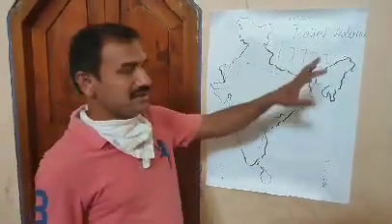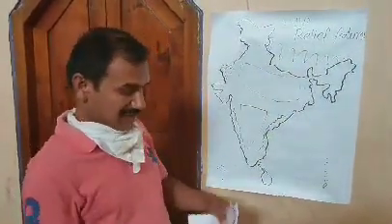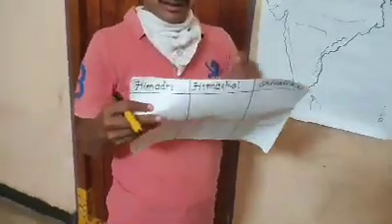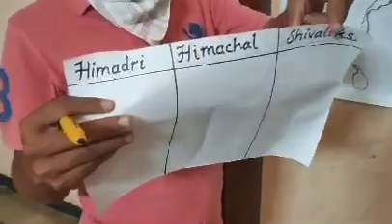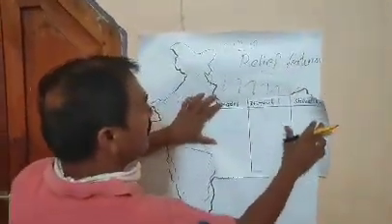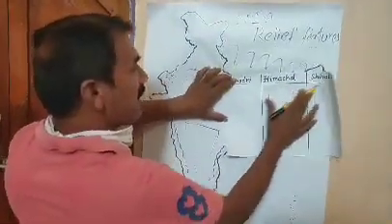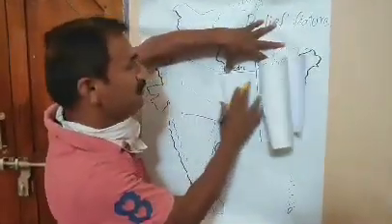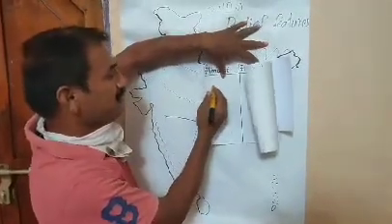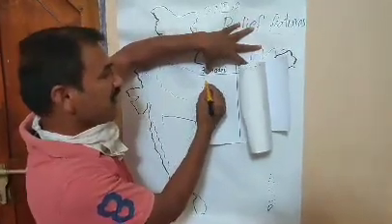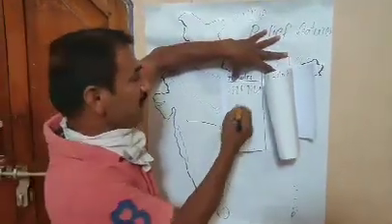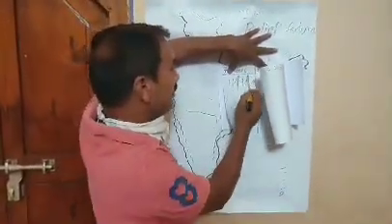In the Himalayan mountains there are three ranges: Himadri, Himachal and Sivalik. The Himadri range is the northernmost range of the Himalayas. In the Himadri range there is a continuous chain of mountains with high peaks.